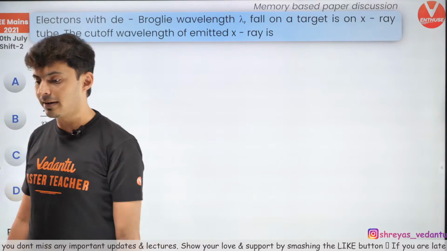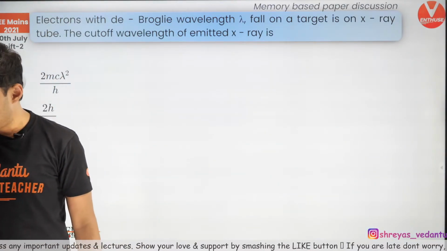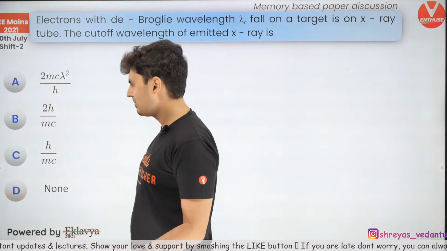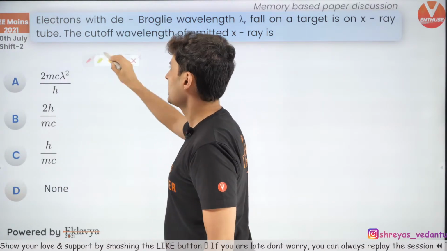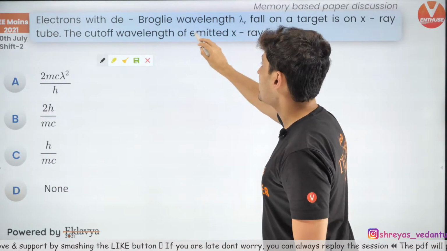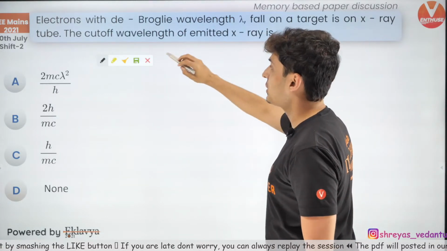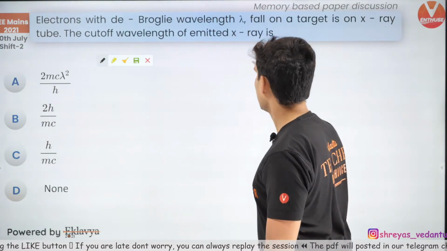Now this question also got repeated. This question came in different ways in previous years, or I think in February or March only. So this is a standard question, guys. The electrons with de Broglie wavelength lambda fall on a target tube. What is the cutoff wavelength? So here is the logic.